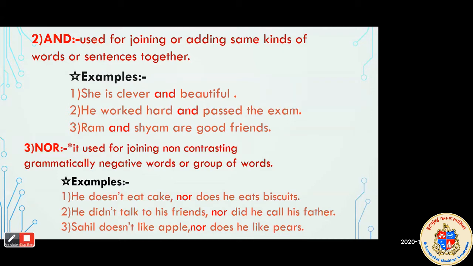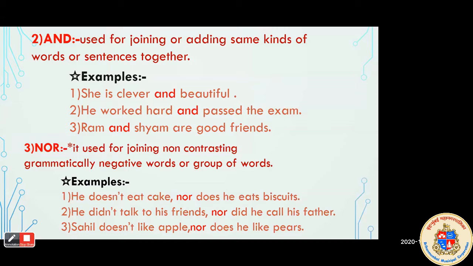Sir, the first one is, he doesn't eat cake, nor does he eat biscuits. Second is, he didn't talk to his friends, nor did he call his father. Third is, Sahil doesn't like apples, nor does he like pears. Very nice, beta.